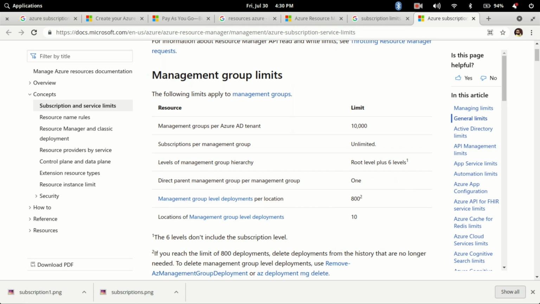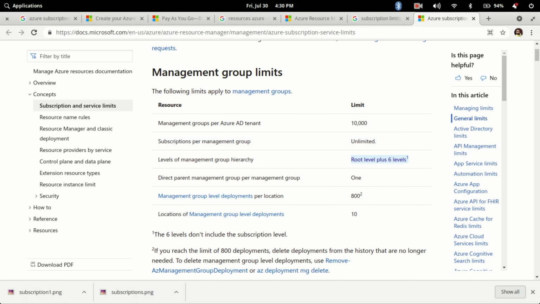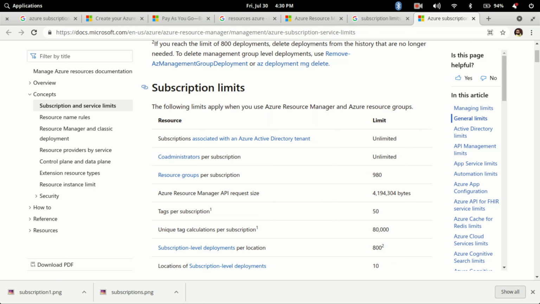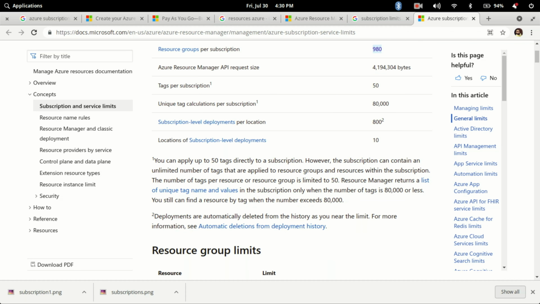How many subscriptions you can create in a management group is unlimited. The hierarchy is 6 levels, and how it can be managed. In the same way there are limits for subscriptions, how many co-administrators for the subscription can be present, and how many resource groups can be created, 980 resource groups. All those limits and their details you can find in this documentation.